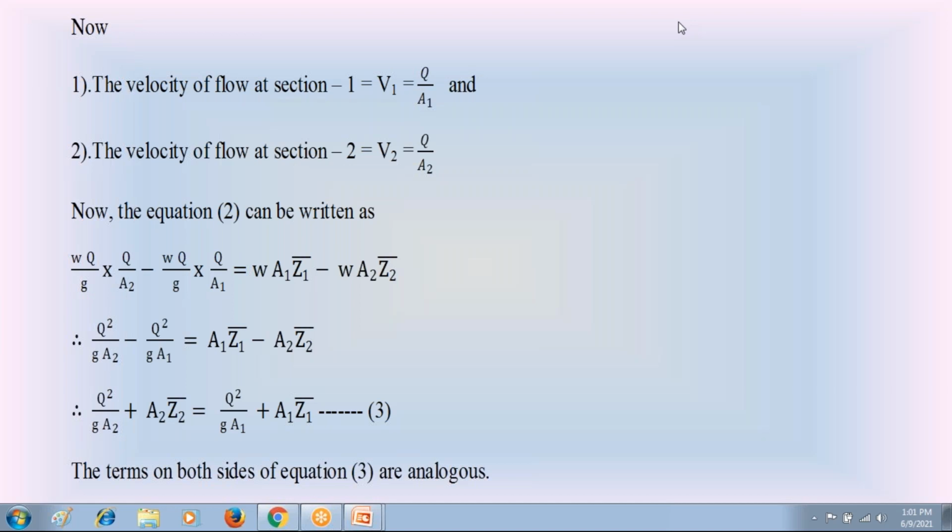Any doubts, students, up to that equation 3? I will explain the remaining concept in tomorrow's class. Please focus up to this derivation of equation 3. So we applied Newton's second law for the water flow in open channel between section 1 and section 2.